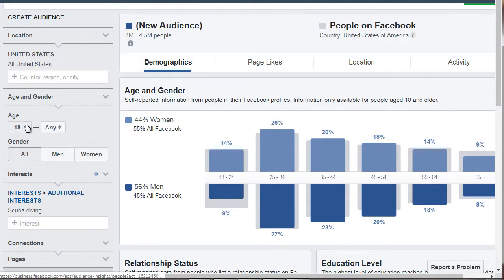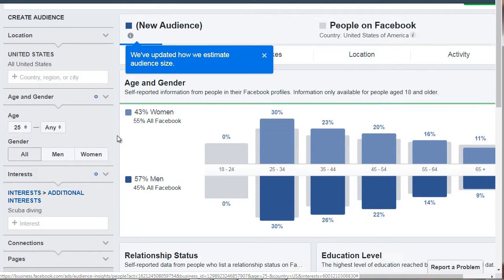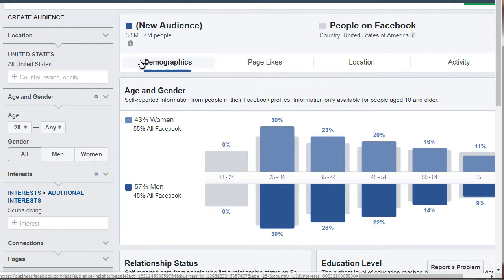So what I'm going to do is I'm going to do 25, like so. And we can kind of get an idea that this is the majority, and then it kind of sinks down here. So let's just say we're going to start with this group here, and let's end it at 54.